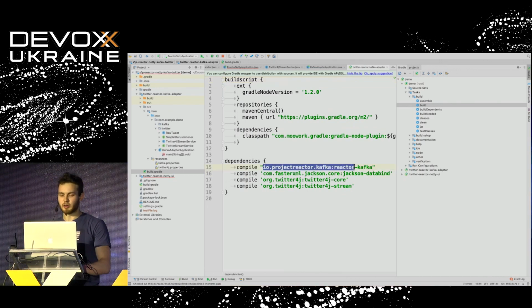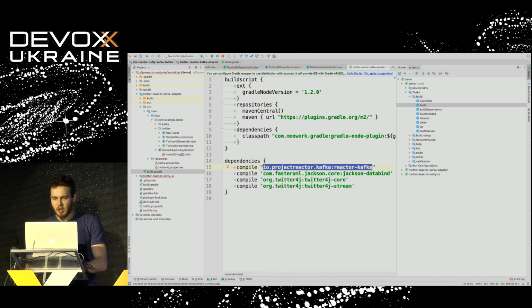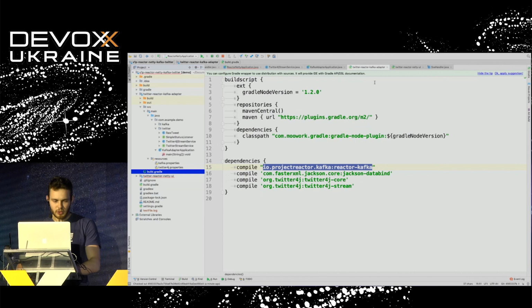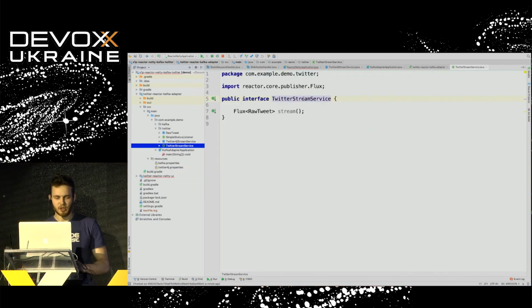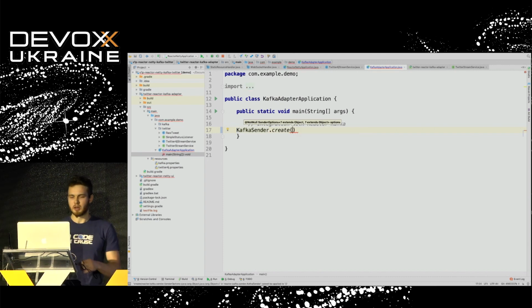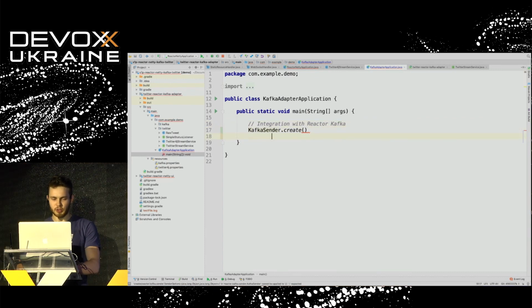use this dependency. So this dependency brings everything that we want. It brings Reactor, it brings Kafka client, Kafka sender, Kafka receiver, and first of all, a wrapper around that. So in order to send messages to an external service, we need Kafka sender, and we have it in Project Reactor. There is a Kafka sender which allows us to create a sender client, so we can use its API.